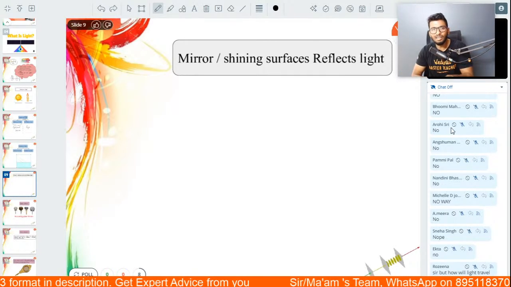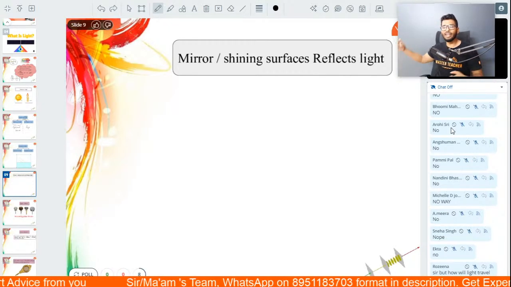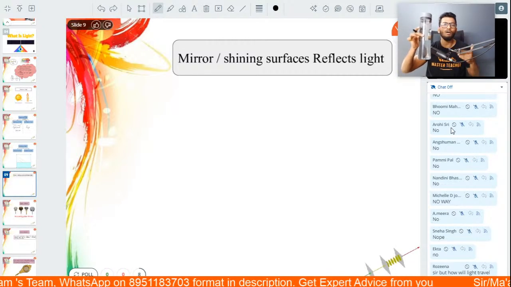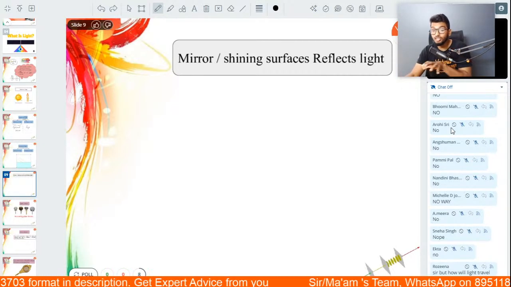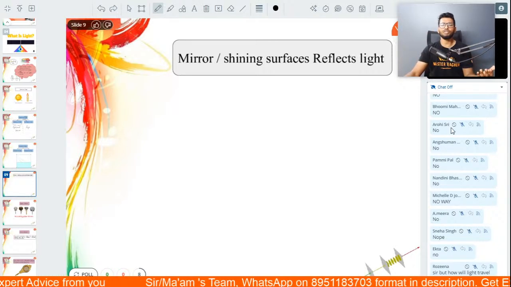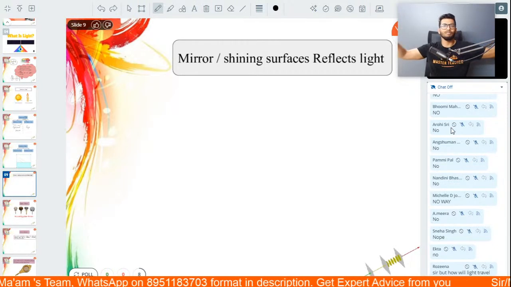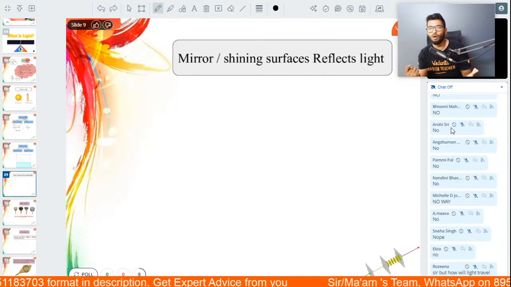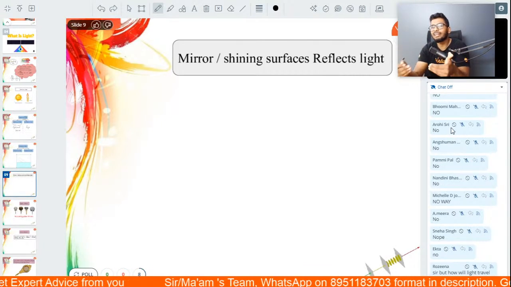So light is something which can be reflected from pretty much any sort of surface. You're able to see the wall because of reflection. You're able to see this water bottle because of reflection. So it's not just a shiny surface or mirror that can actually reflect light. In fact, any sort of object will be able to reflect light, as long as it is not made from Vanta black, which is basically a surface or a color which absorbs pretty much all sorts of light, or if it's not a black hole.